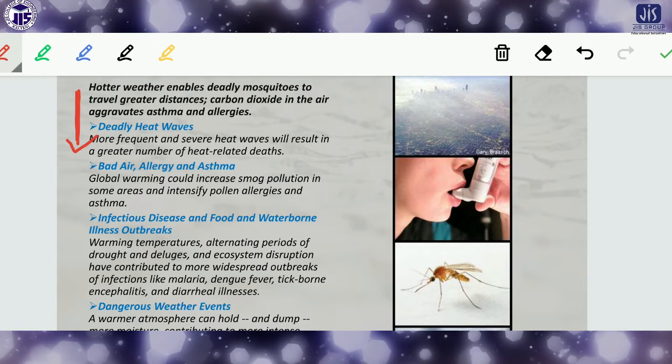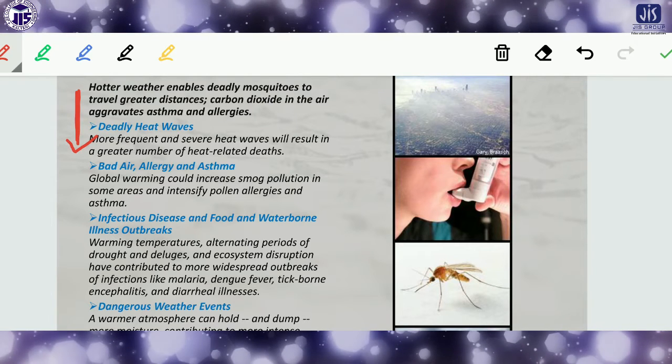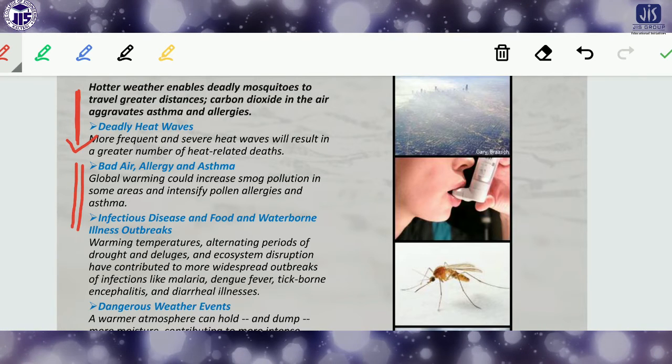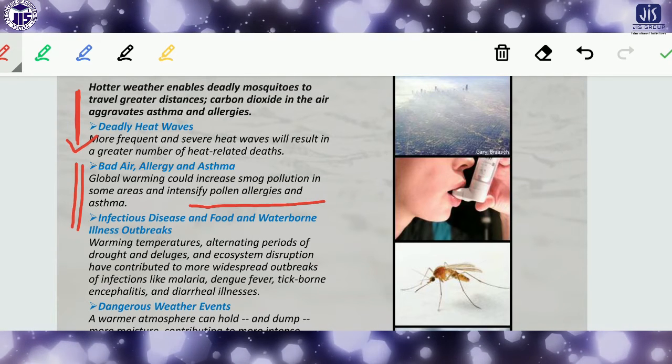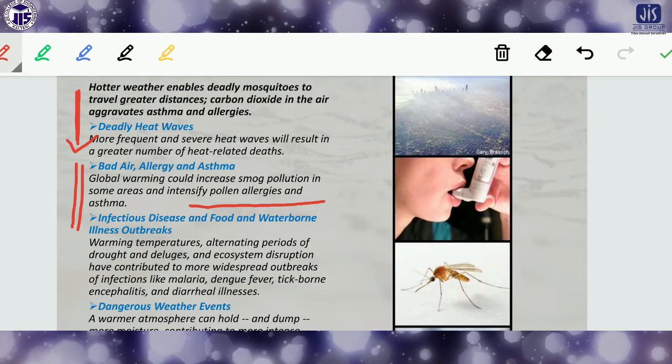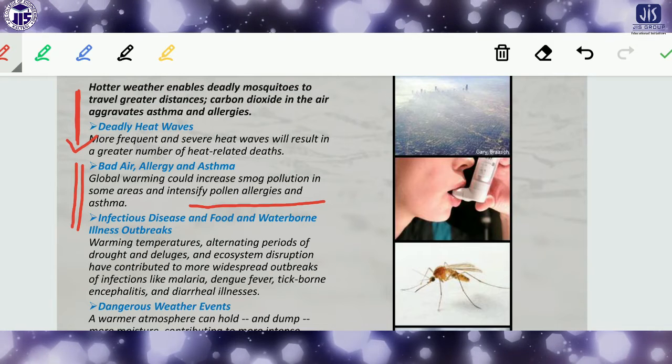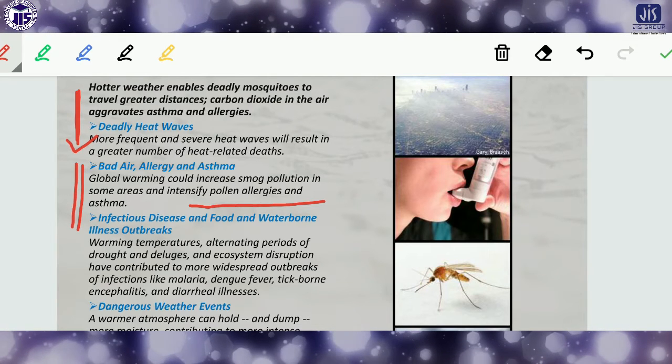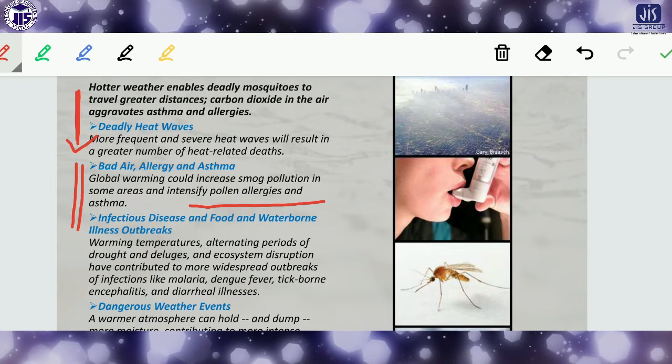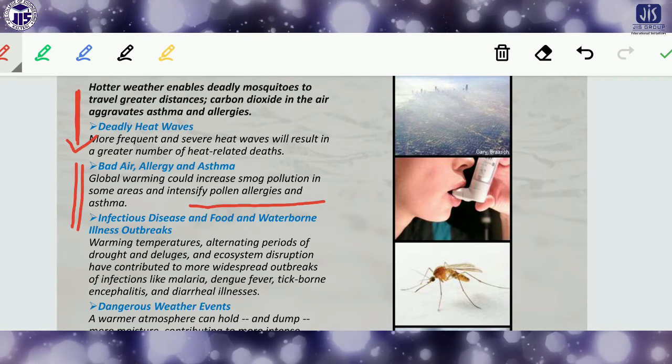Bad air, allergy and asthma, this is another problem with increasing temperature, that global warming could increase the smoke. Okay, I already discussed in one class what the smoke pollution is in some areas, and the intensified pollen allergies and asthma. Nowadays this is a common disease. So many people are suffering from diseases like asthma, breathing problems, and different kinds of pollen allergies.